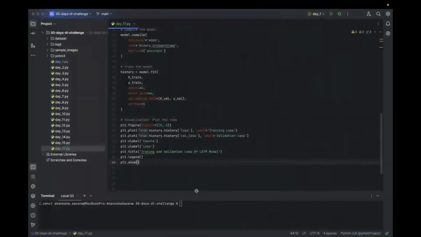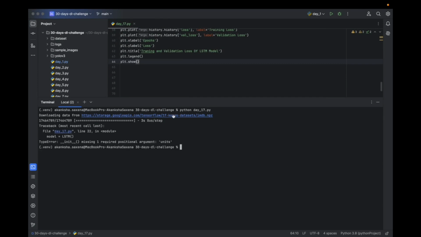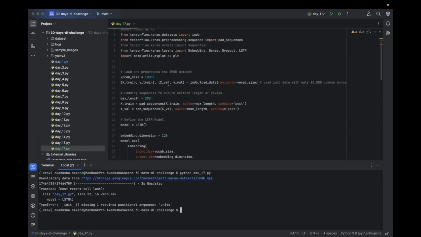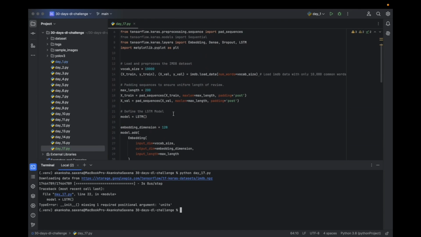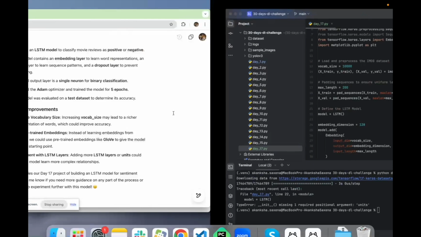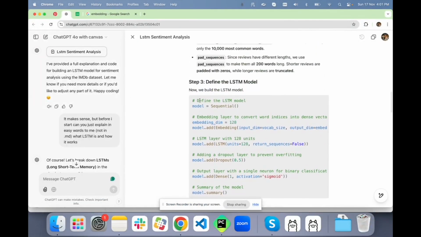And that is it. Let's go and run this. Python base 17. Let's see if we get any error, because we have experimented a little with the code, but we have not blindly followed the code of GPT. That's why we have an error. So it says we have an error.